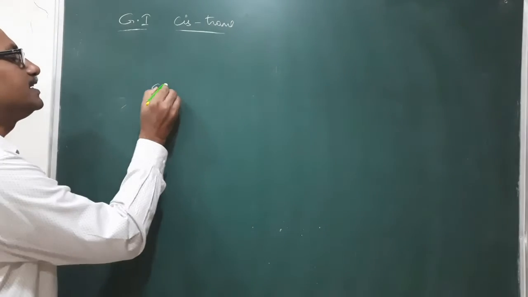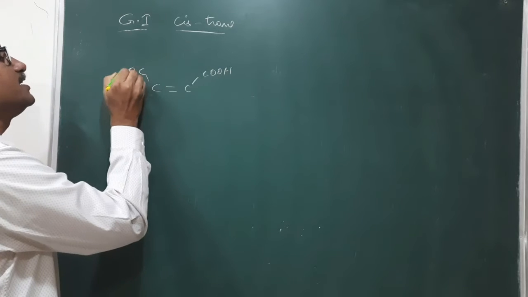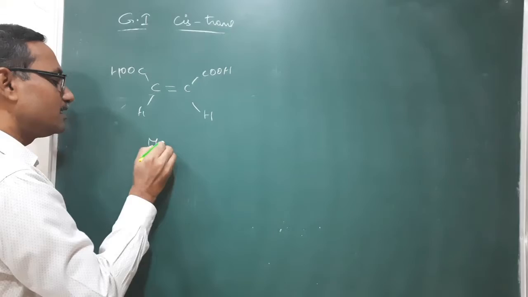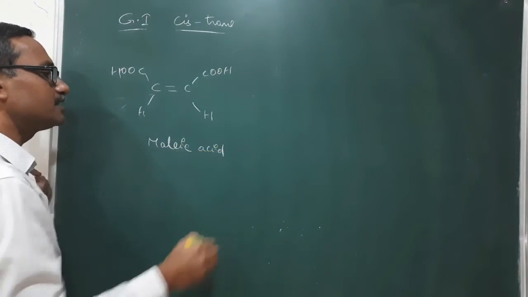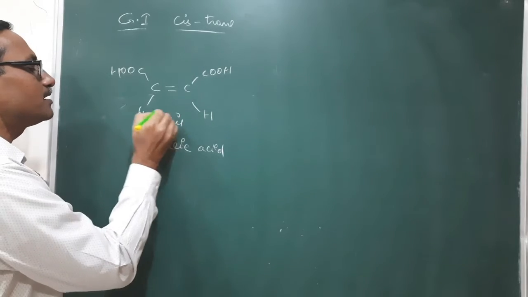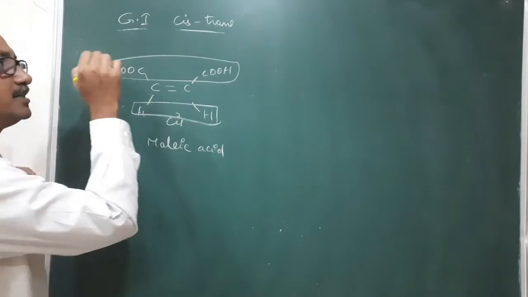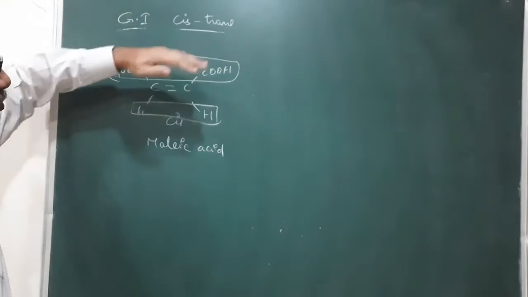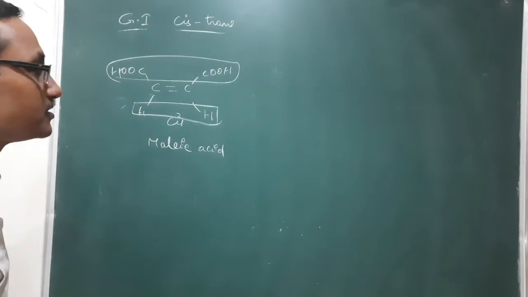I am taking a C double bond C, here a COOH, H, H. This is a malic acid. It is a cis isomer because you compare these two, or you can compare any two. Here identical groups are at the same side of the double bonded carbon. That's why this is a cis.